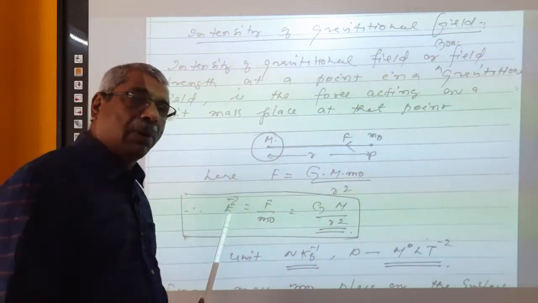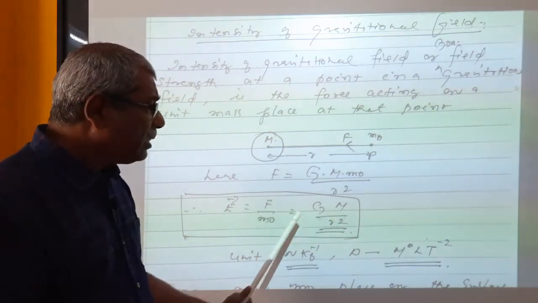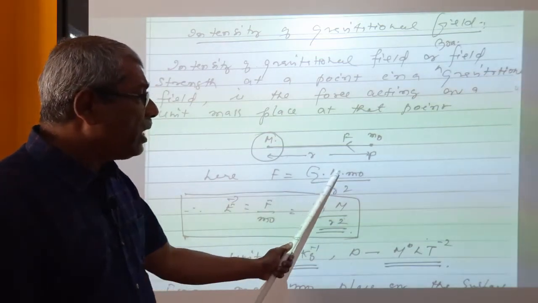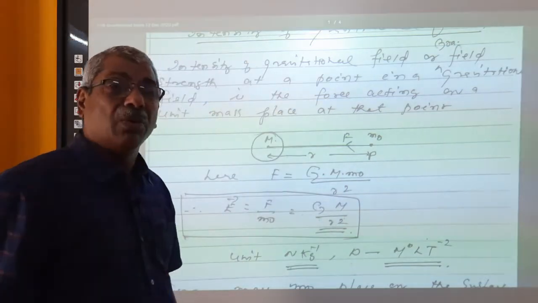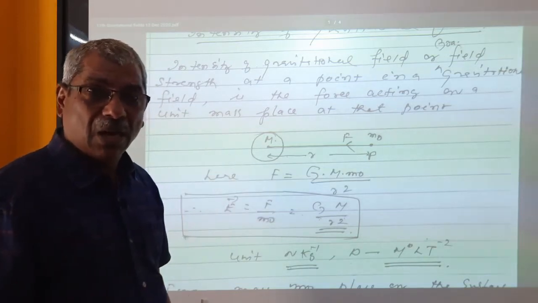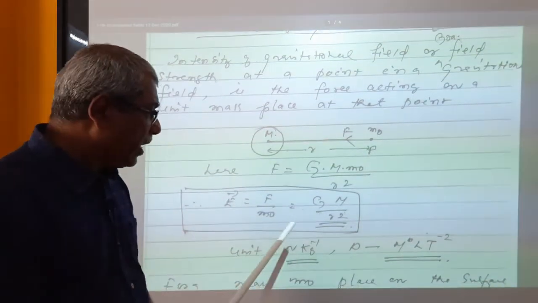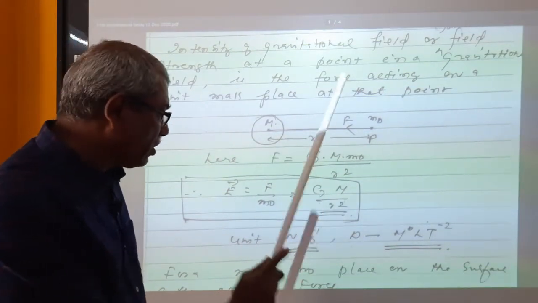It is denoted by the letter capital E is equal to F by m0. That's equal to G M m0 divided by r square, the whole divided by m0. That means total force divided by total mass on which the force is acting. You will get the force acting per unit mass. That is equal to GM by r square.